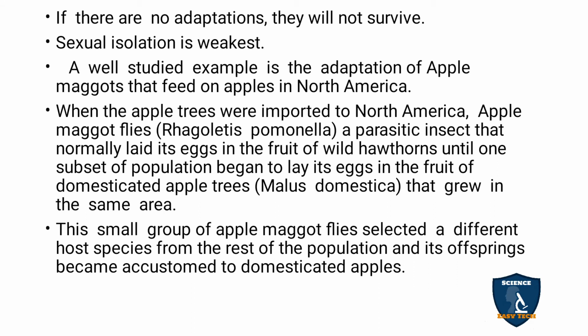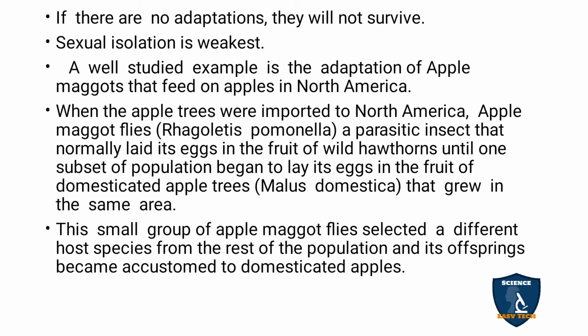Here sexual isolation is weakest, but in sympatric speciation, sexual isolation is the strongest. A good example is the adaptation of apple maggots that feed on apples in North America.